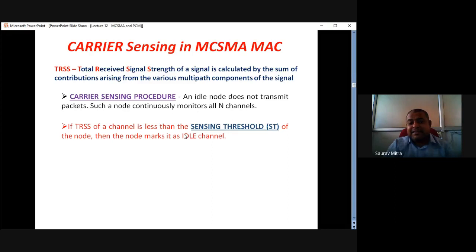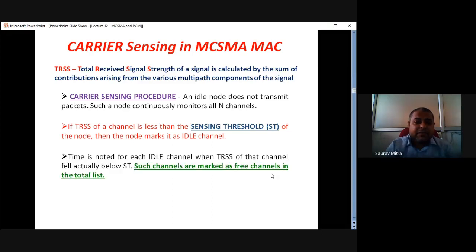Then it senses the carrier. In the carrier sensing process, the TRSS is sensed and the node checks whether TRSS is greater or less than the sensing threshold. If TRSS is less than the sensing threshold, that channel is free. Only in that case does the node mark that channel as idle, which means it is preparing for data transmission.